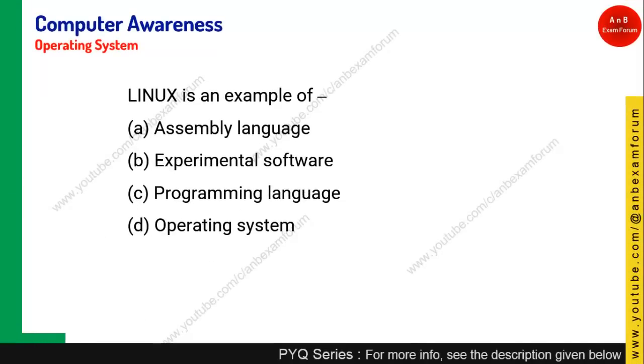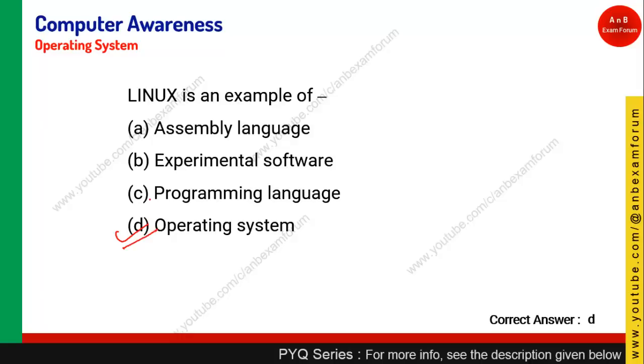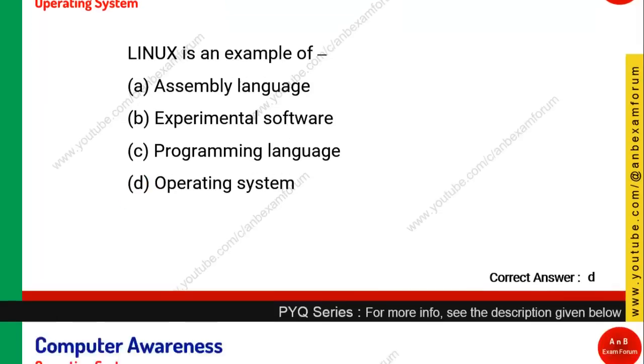Linux is an example of what? Just now we have seen in the previous question, it is a type of operating system. Just remember. So option D is the right answer.